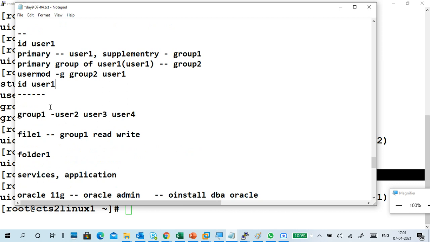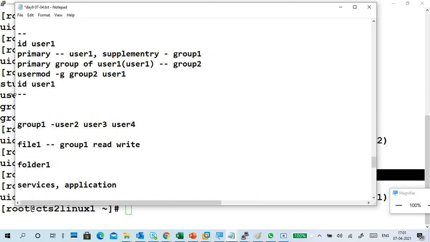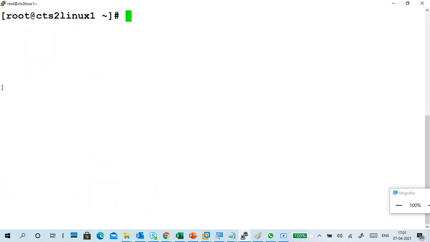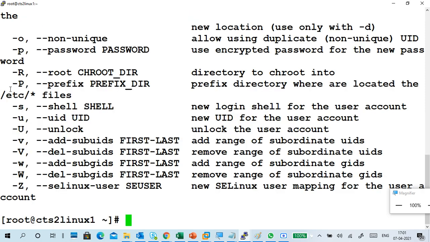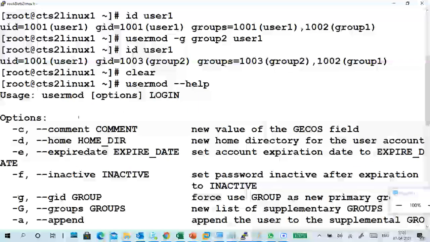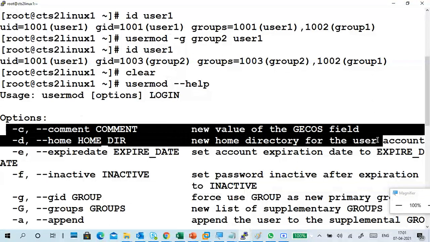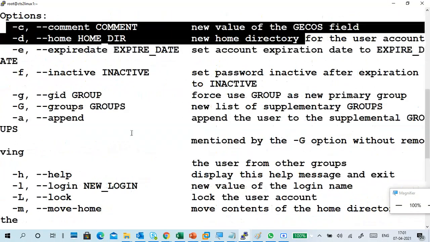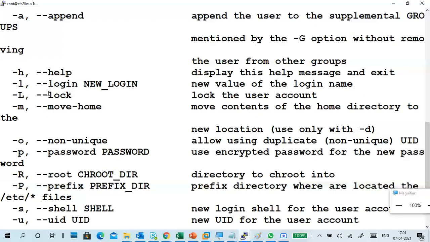Next, these are all the group part. Okay, so I am going to other modification options. Clear, usermod hyphen help. You want to know a few things to change, like in usermod what we can change, like home directories. So like that you can change the home directory, you can change the comment, you can set an expiry date, inactive, lock, unlock, we can do it.